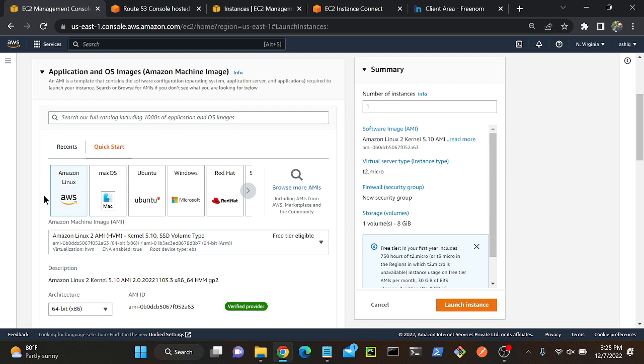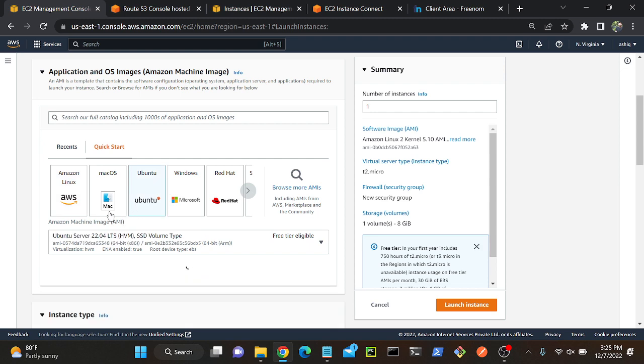What is Amazon Linux? What is the difference between Amazon Linux and Linux? Amazon Linux is created by Amazon itself. They modified it, right? Because Linux is open source. Okay. So I'll select Amazon Linux or Ubuntu. We can select either one. I'll select Amazon Linux. Then come down.